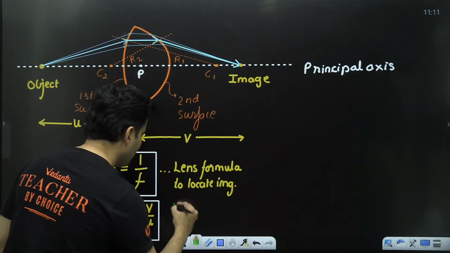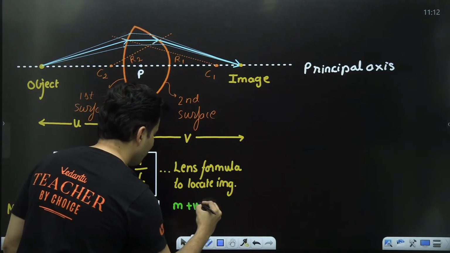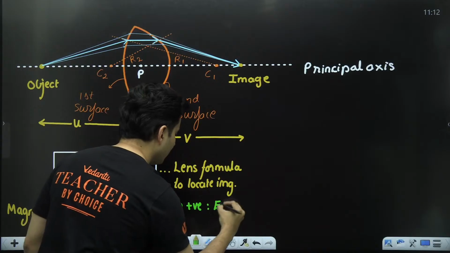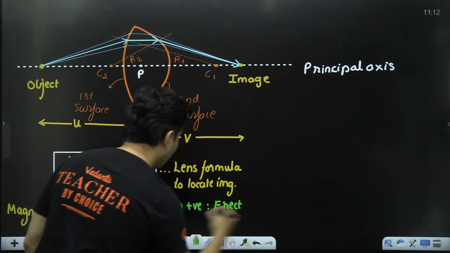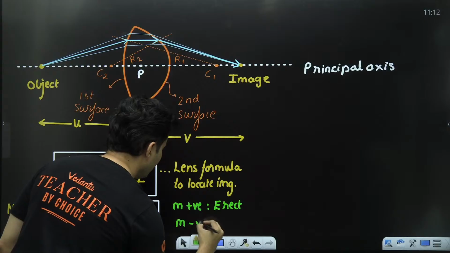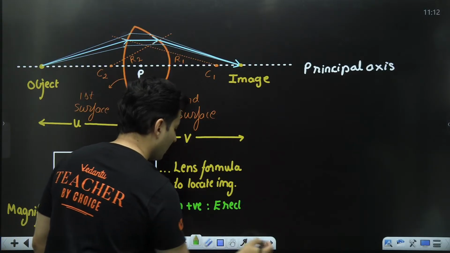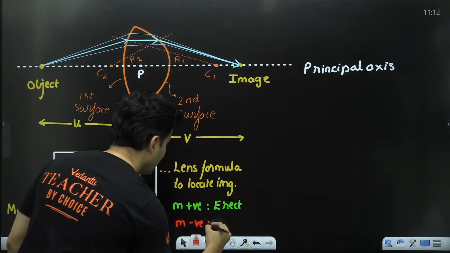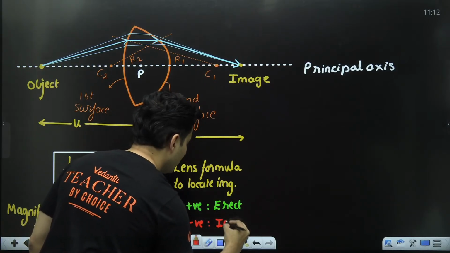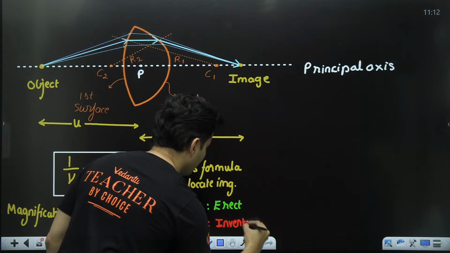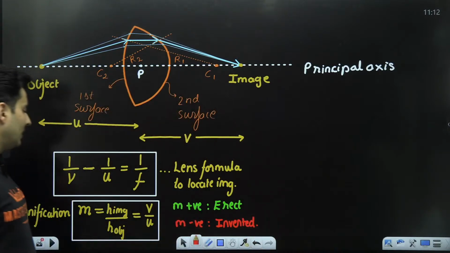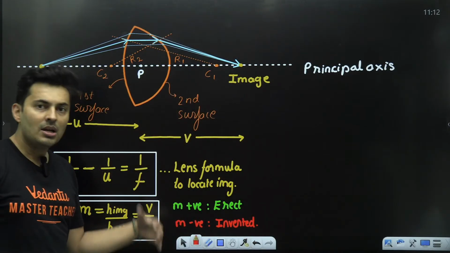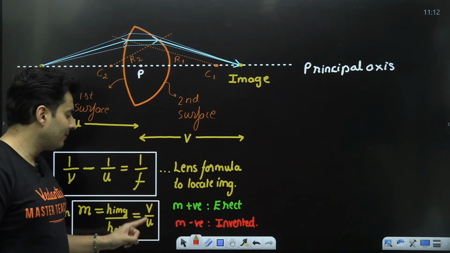So, for example, if magnification is positive, that means the image is going to be erect. And if the magnification is negative, that means the image is going to be inverted. It is going to be upside down. That's the sign of the magnification, which will come depending on the sign of V and U.